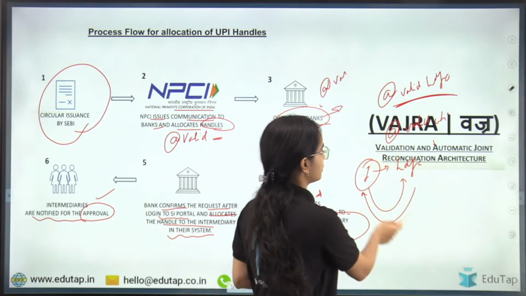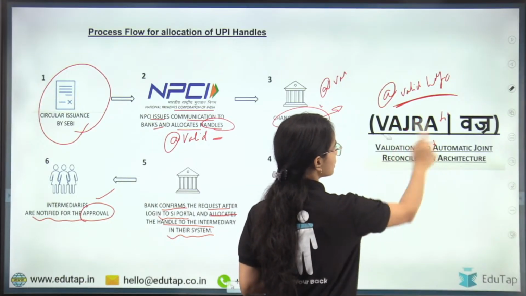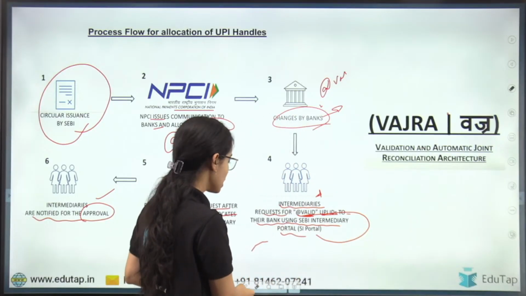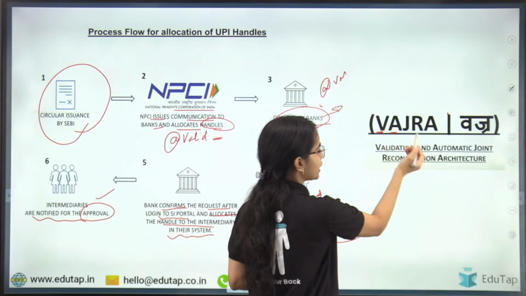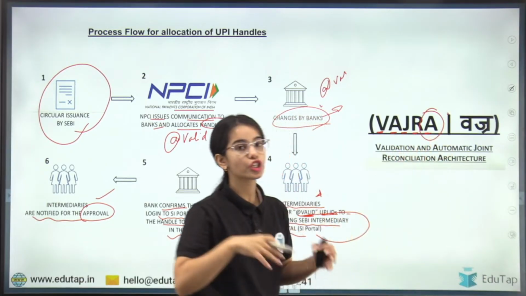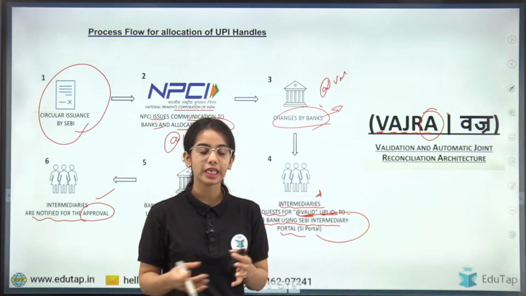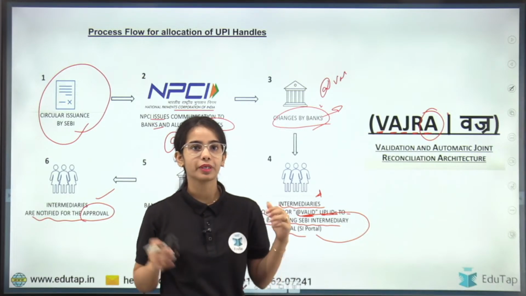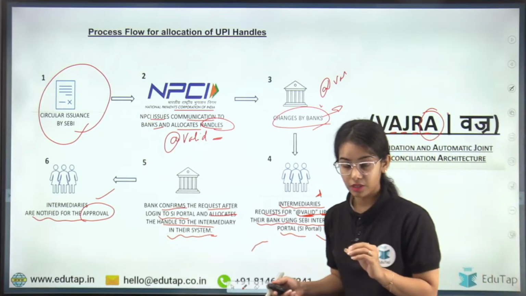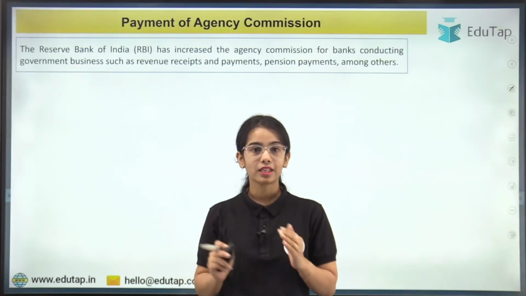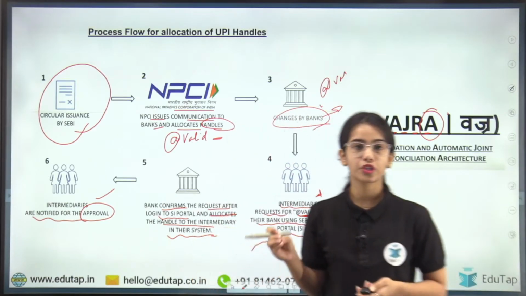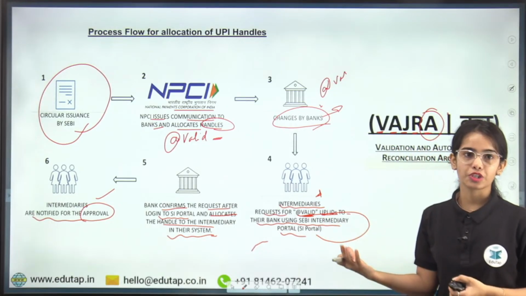Now Vajra, this is the system through which this whole process will work. Vajra is the validation and authentic joint reconciliation architecture. This is the architecture through which the whole process will flow smoothly, and the SEBI Check and the UPI handles will work smoothly. So this is the idea. I hope this is very much clear. The whole flow. Is there any confusion in the flow? So this is it for the first news article. If there is any confusion in the flow, you can ask the question.